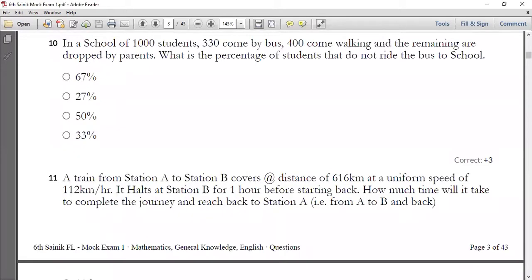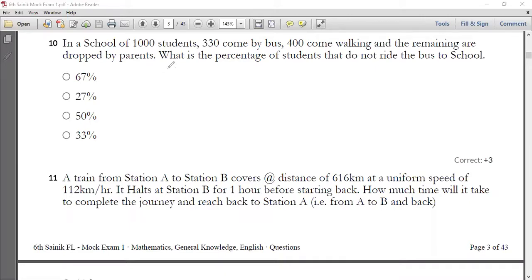So now let me go with your 10th one. All of you have a look into your 10th question. In a school, there are 1,000 students, and 330 will come by bus, and the remaining 400 will come by walk, and the remaining will be dropped by their parents. You have to find the percentage of students who do not ride the bus to the school, the people who are not coming by bus.